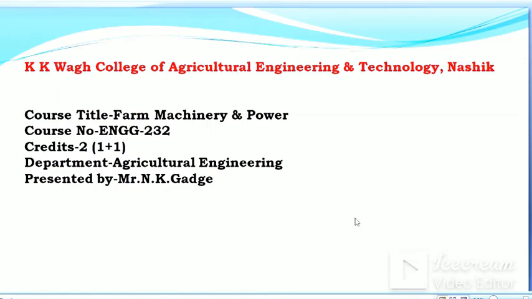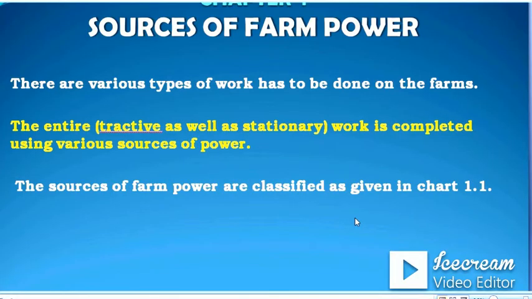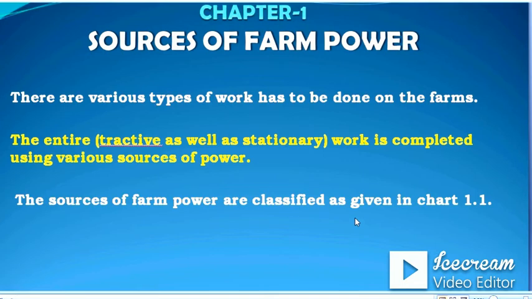The course title is Farm Machinery and Power. Course number is Engineering 232 and the credits are 2. It is from the Department of Agricultural Engineering. So, what are different sources of farm power?